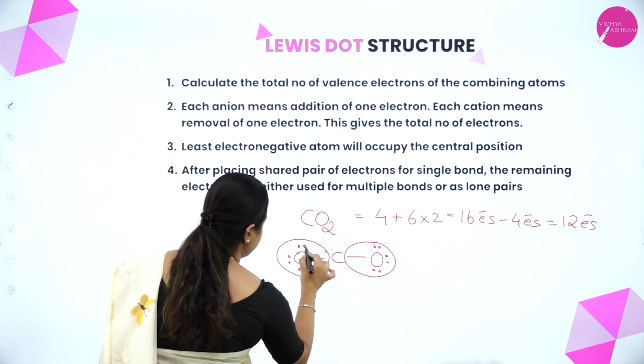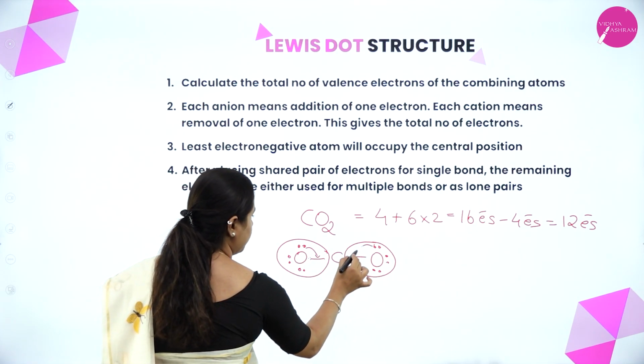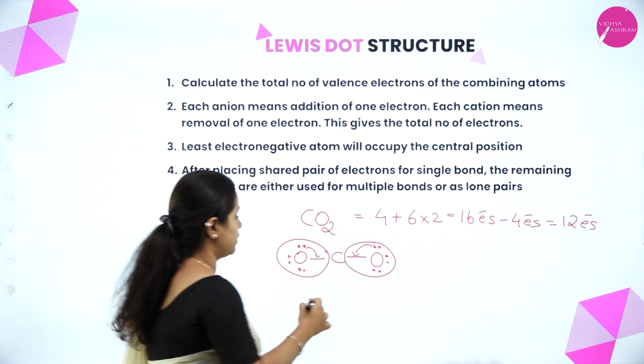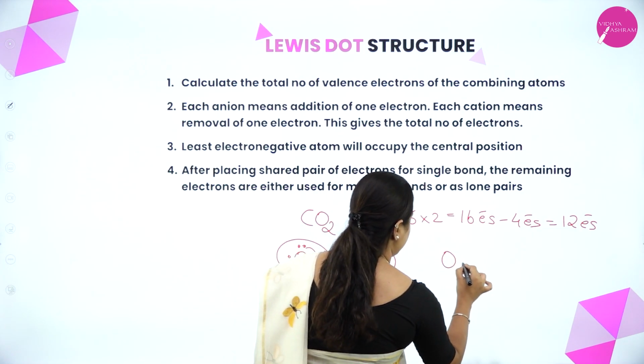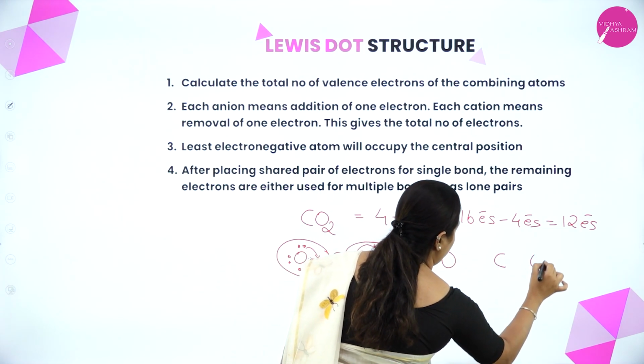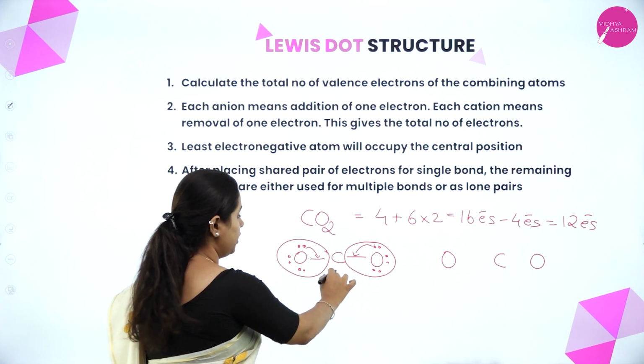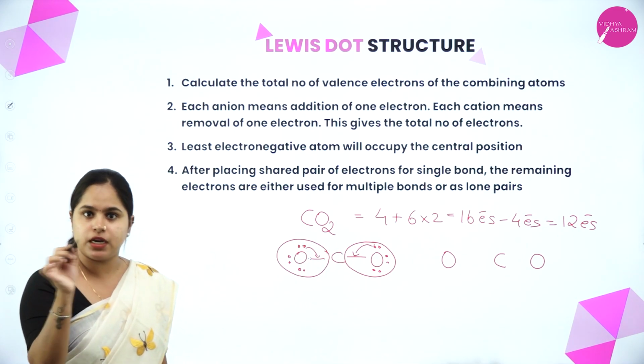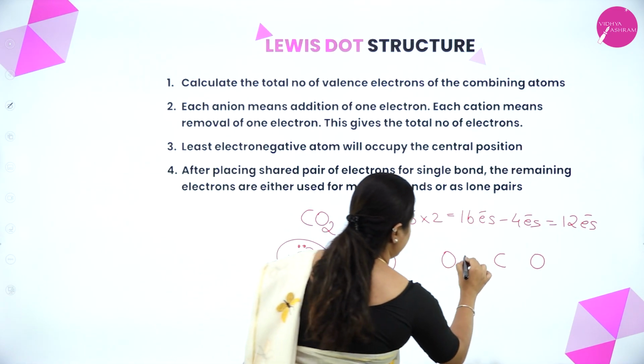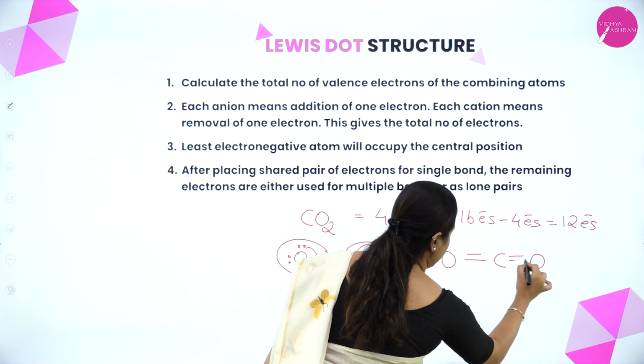I can transfer this lone pair over here and this lone pair over here. So what does it finally become? Yes, it becomes O, C, O, and these 2 electrons being represented here means that becomes another single bond, right? So this becomes a double bond here and a double bond here.